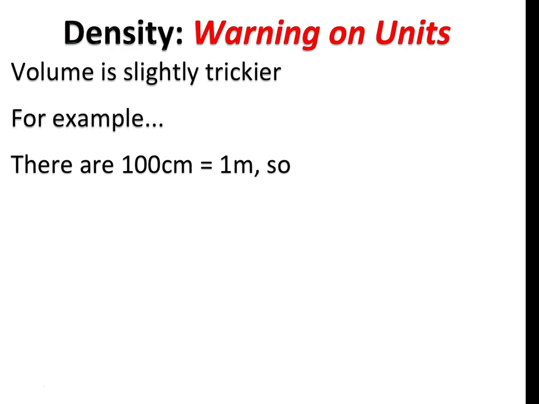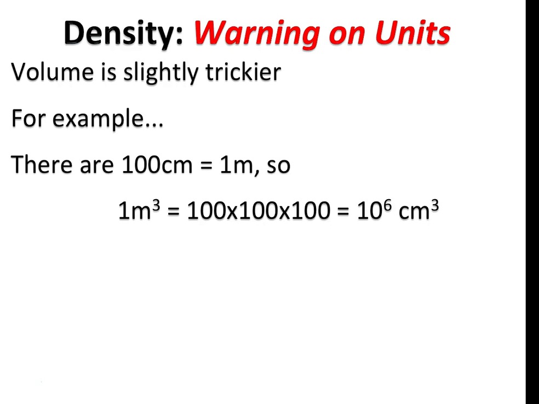For example, there are 100 centimetres in 1 metre. So, 1 metre cubed is 100 times 100 times 100 centimetres cubed. That's 10 to the 6 centimetres cubed. What, therefore, would 1 centimetre cubed be in metres cubed in standard form? If 1 metre cubed is 10 to the 6 centimetres cubed, 1 centimetre cubed is, of course, 10 to the -6 metres cubed. Well done if you got that right.